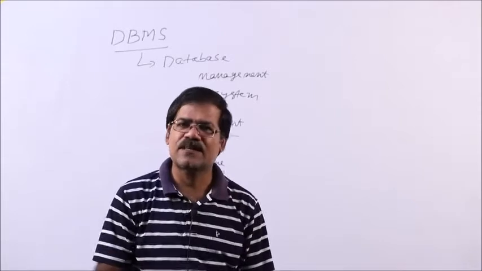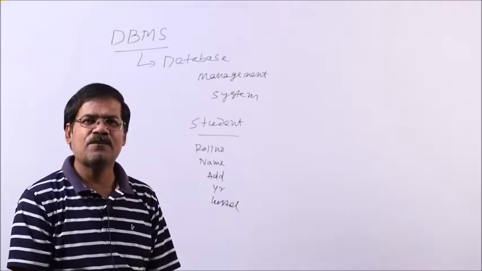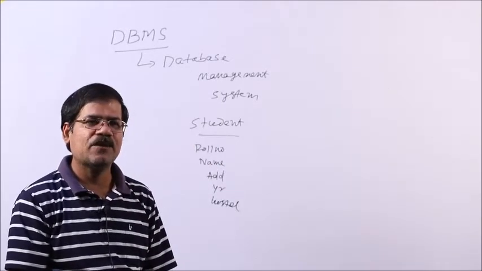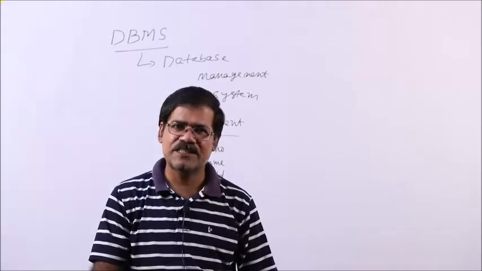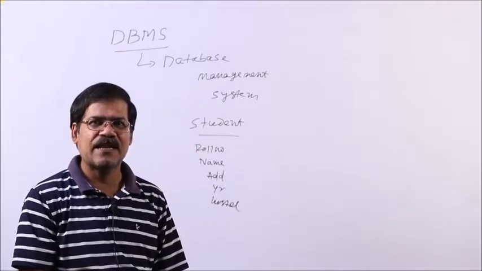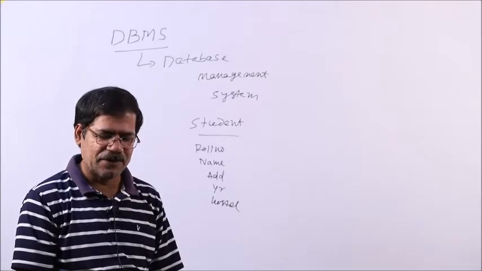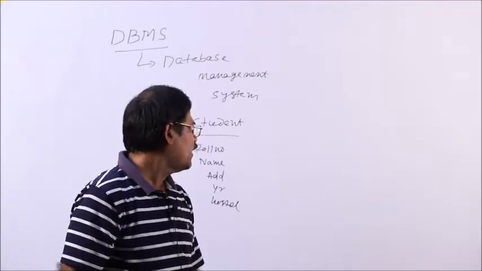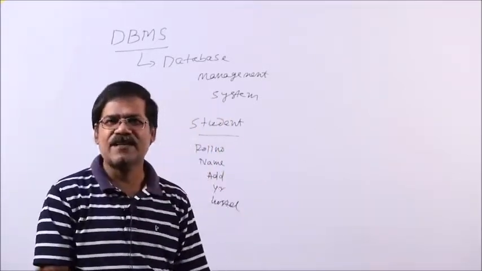Similarly, for employees, what is the data of an employee? Employee number, employee name, employee address, which department he or she belongs to, salary, like that. These are the data of a particular employee. So, basically we say that data is a raw fact.